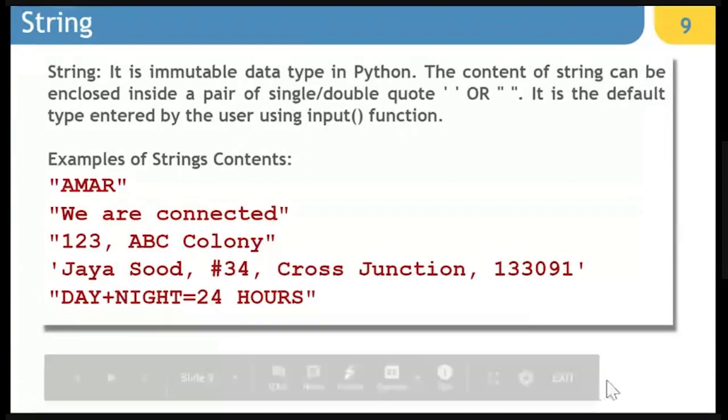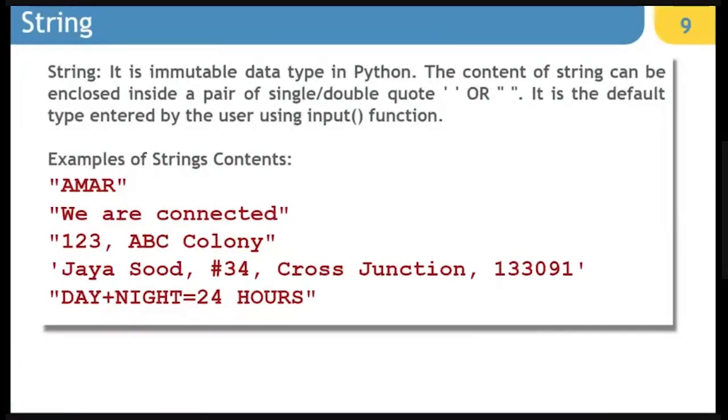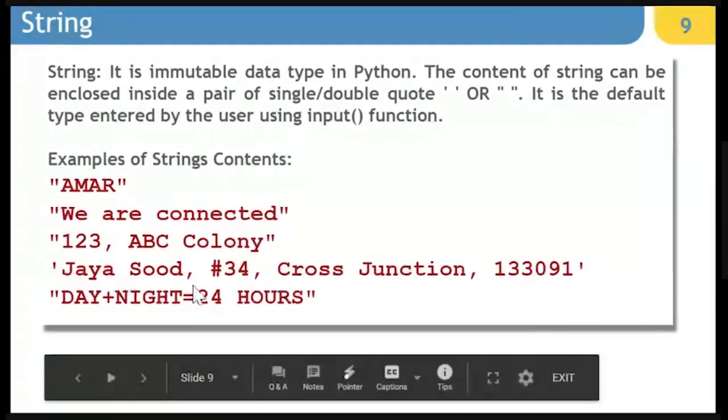These are a few examples of strings. String can contain any character, any special character, numeric values, as well as alphabets. It can be enclosed inside double quotes or single quotes. And within that also, if you want, you can add any kind of special character.